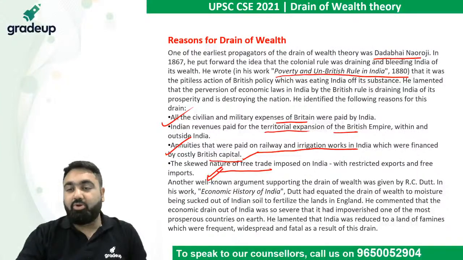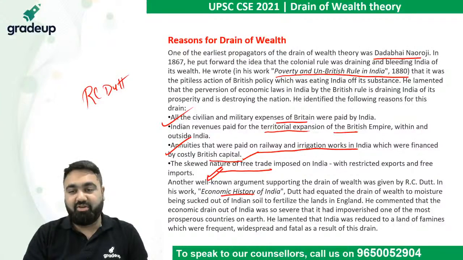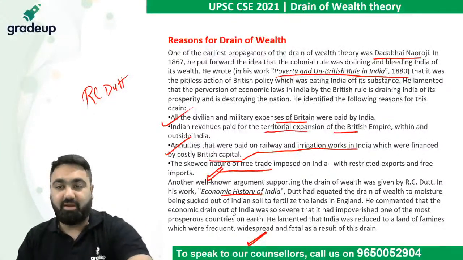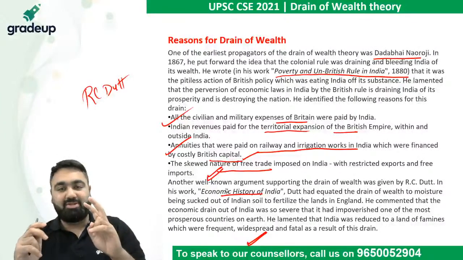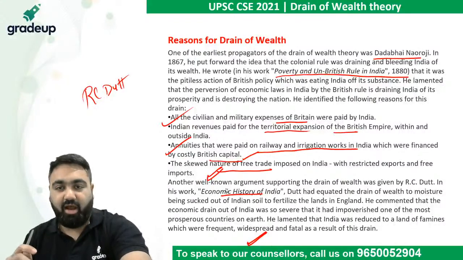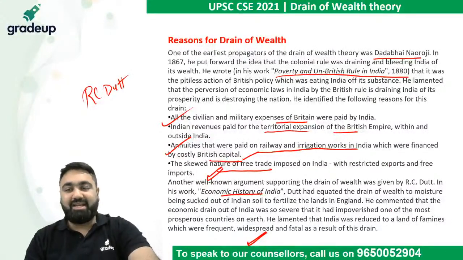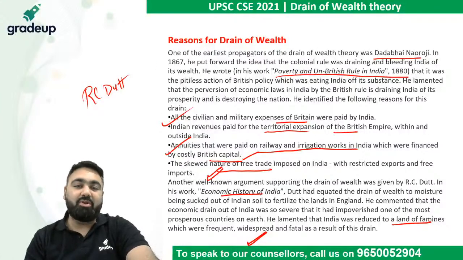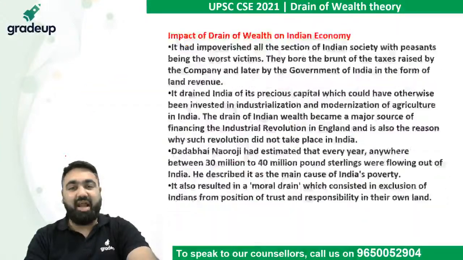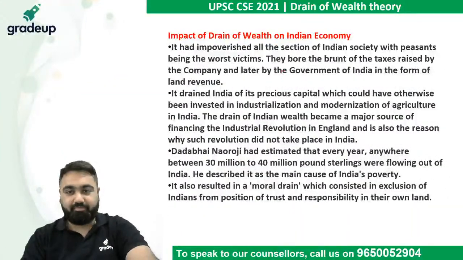One of the other people who talked about the drain of wealth was R.C. Dutt. He wrote the Economic History of India. He also talked about how India is the one whose economic wealth has been taken away by the British by every possible means. So there are two main people associated with the drain of wealth theory, Dadabhai Naoroji and R.C. Dutt. R.C. Dutt also said that the famines in India, the deaths in India are all because of the British economic policies that are just extracting as much money as they can out of India.